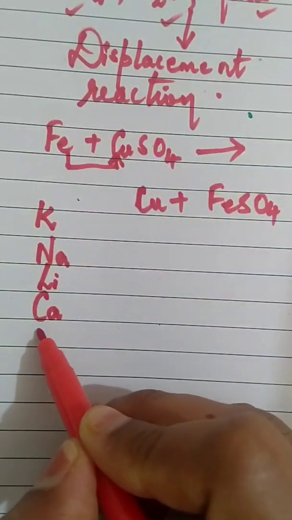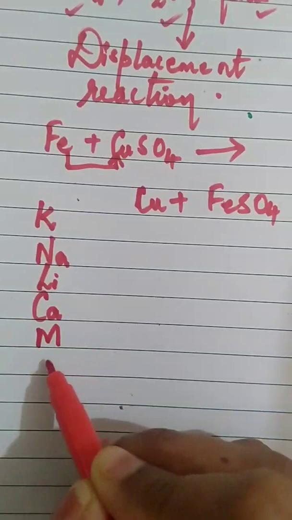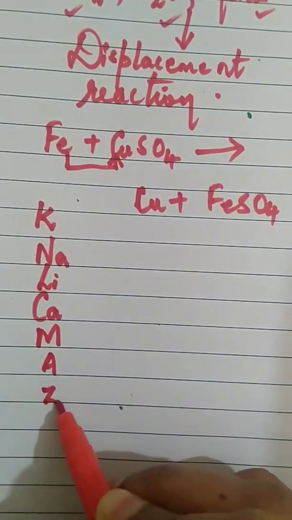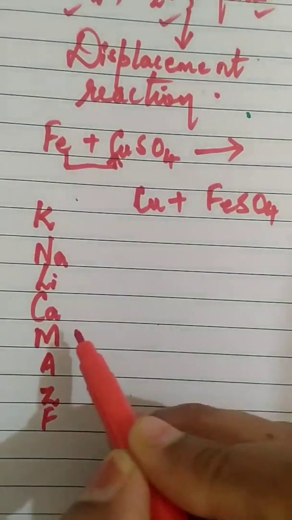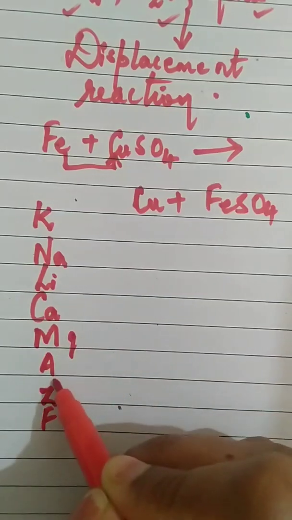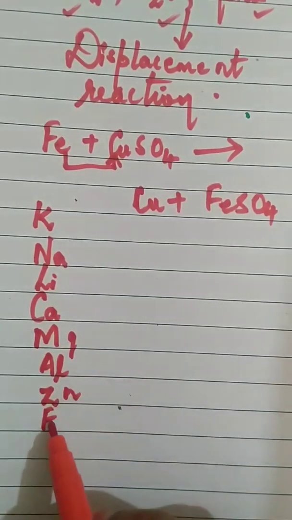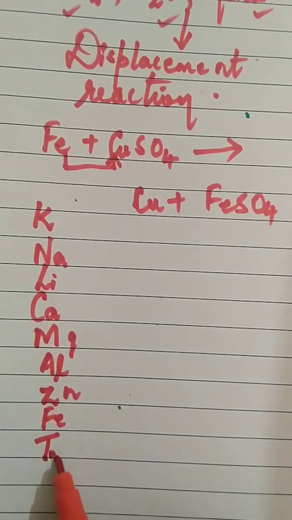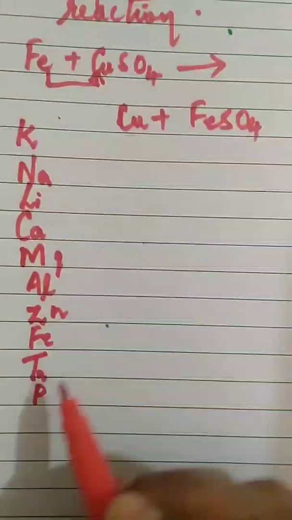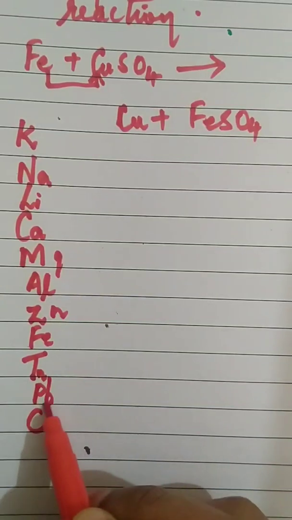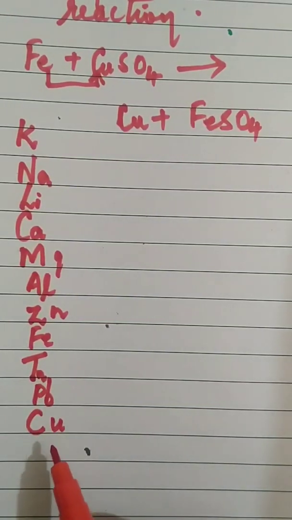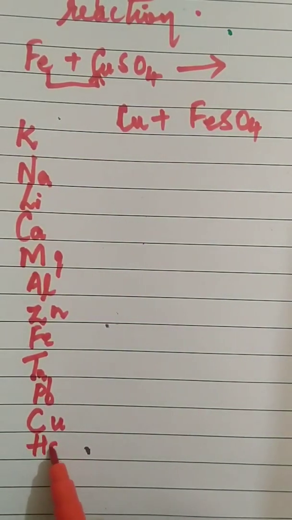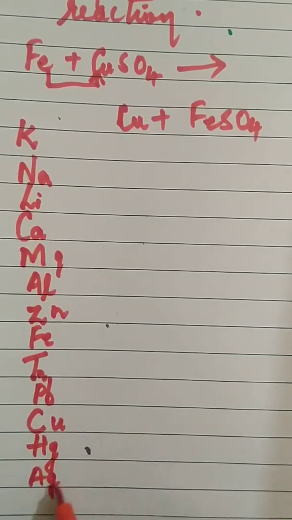Next comes Mazaf, remember, no? Mazaf, that is M for magnesium, aluminium, zinc, iron. Then you have tin. Then you have Priyanka Chopra, remember? Pb and Cu. Then you have Hg, Ag and Au.